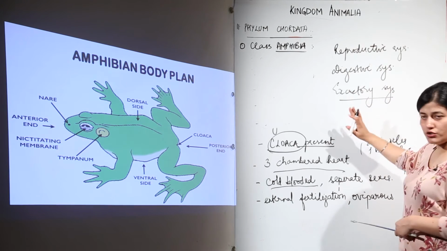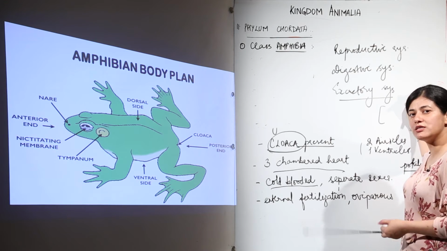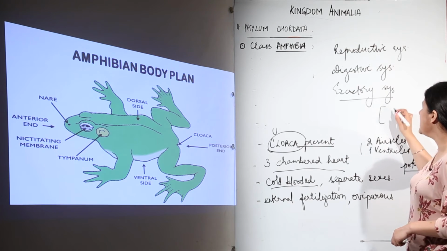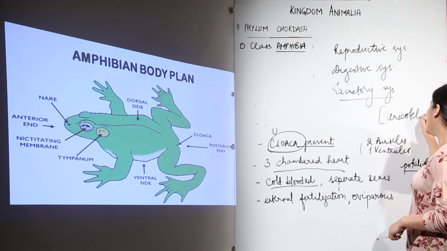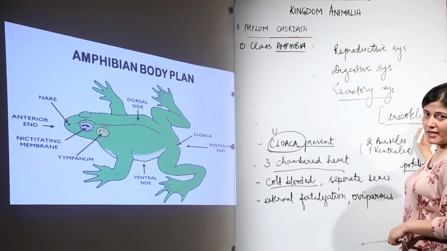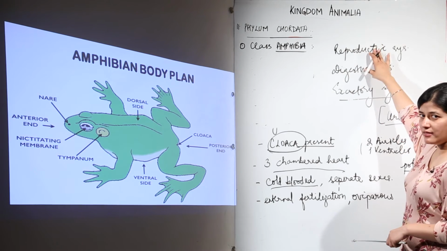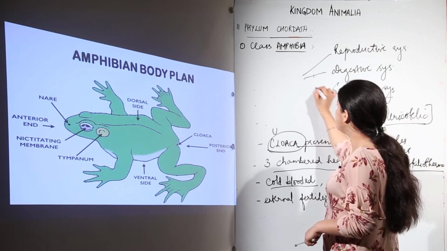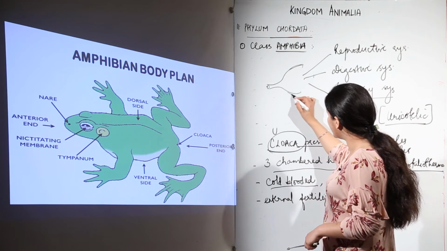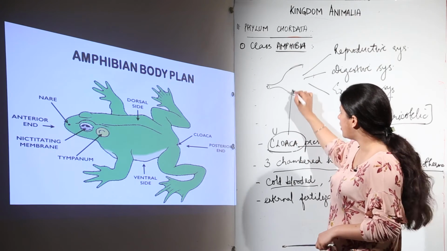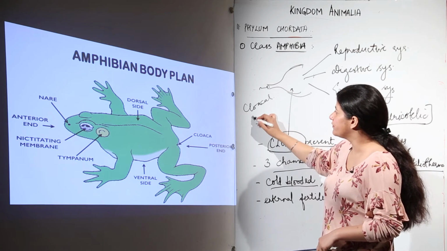Before we go any further, you should know that excretion of frog, that is how the nitrogenous waste is thrown out from the frog's body, is by uric acid. So this is a uricotelic organism. The excretory system, the digestive system and the reproductive system, all of them throw whatever is to be thrown out from the body in a common sac-like structure known as cloaca. That common sac-like structure has an opening known as cloacal aperture.